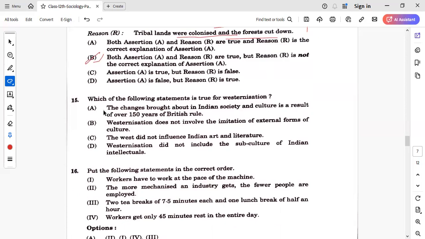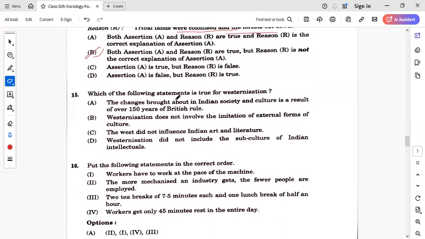Next is, which of the following statements is true for westernization? The changes brought about in Indian society and culture is a result of over 150 years of British rule. Westernization does not involve the imitation of external forms of culture. West did not influence Indian art and culture, literature. Westernization did not include the subculture of Indian intellectuals. Your correct answer is A, that the changes brought about in Indian society and culture is the result of 150 years of British rule. And because of that, Western thoughts had come, Western education, Western administrative system. So because of British rule, we got this westernization idea. So statement A is the right answer.